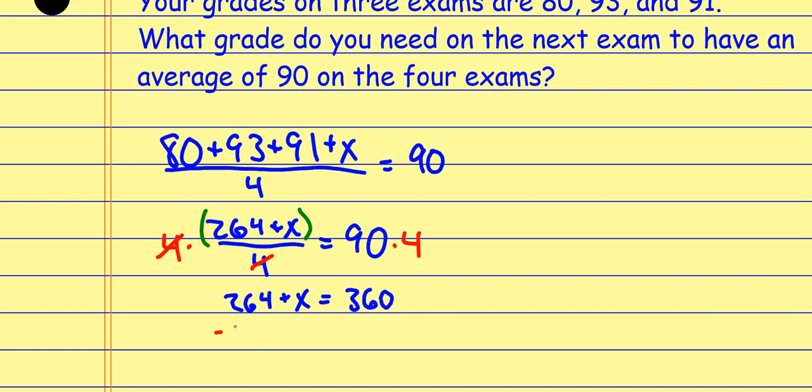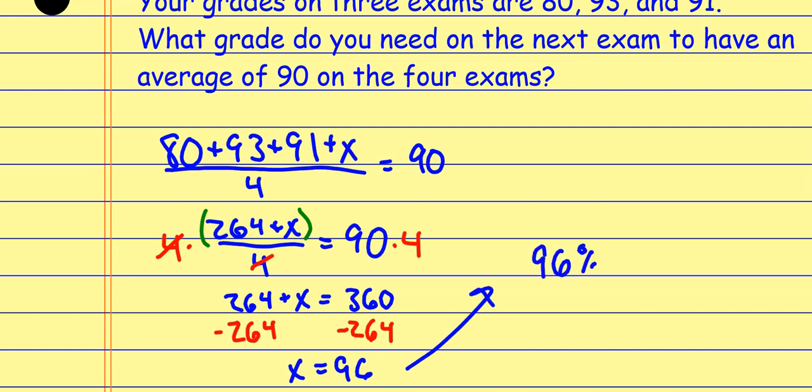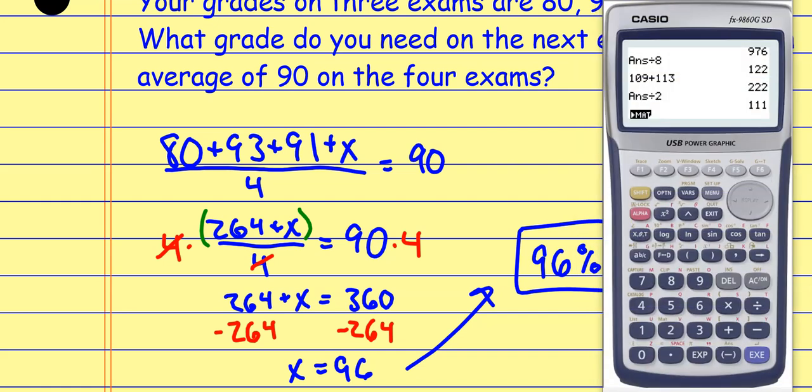And now I'm going to subtract that 264 from each side. So I find out that x equals 96. So in other words, in order to get the correct average, I need a 96% on that final test, on that fourth exam, all right? And you can very easily check this by plugging it back in. So if we want to, we can check it on a calculator.